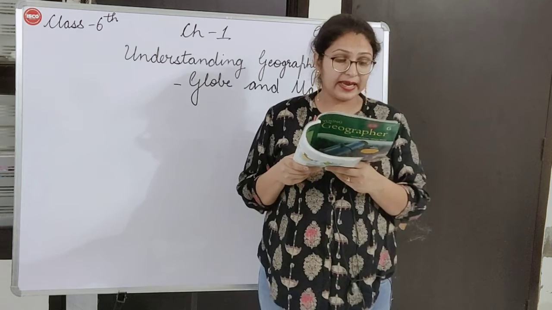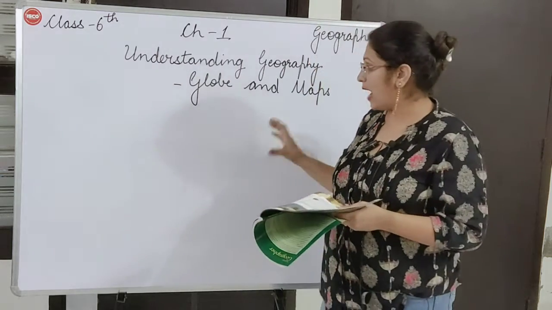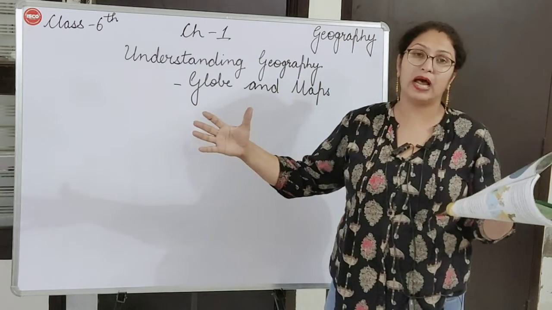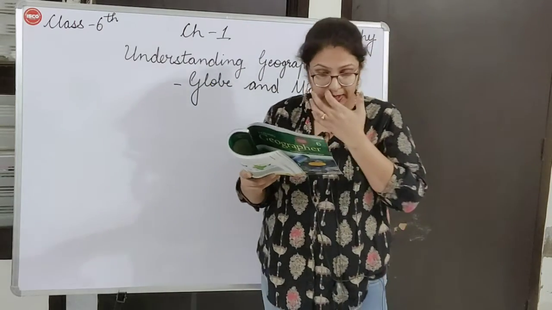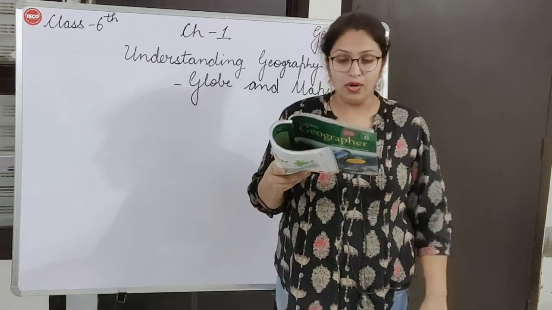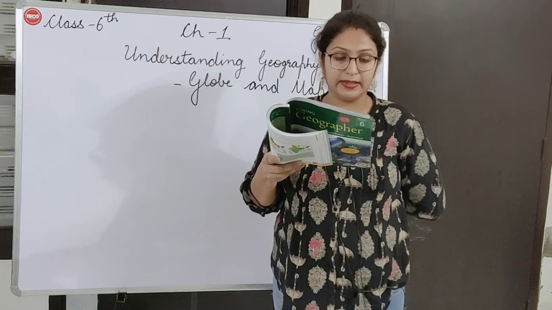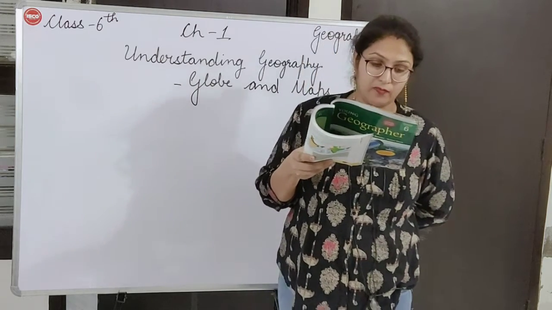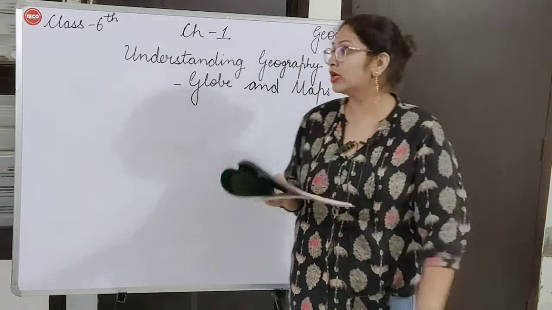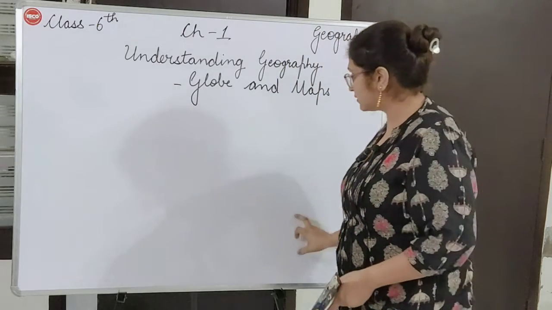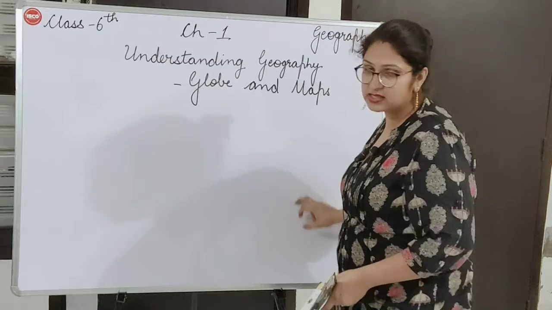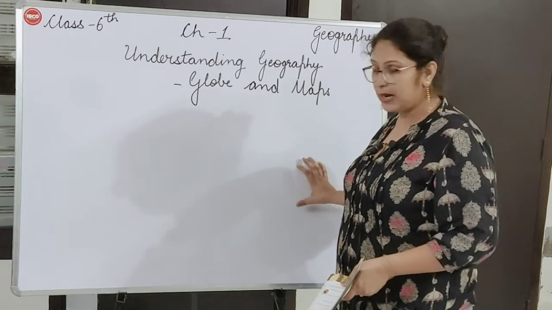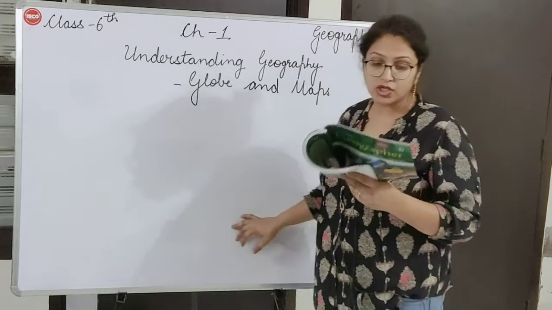A small area can be shown in detail on a map. It can be drawn larger also, and it can be shown in detail. This globe cannot show details. The whole earth can be shown at one time, for example through a world map. For example, we have this flat surface. So on this flat surface, in one picture, the whole world can be shown. For example, in a world map, the whole world is shown.